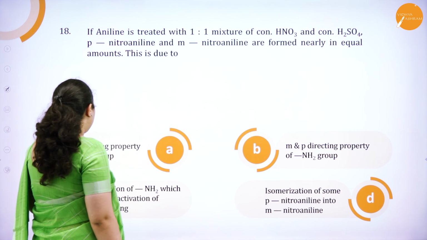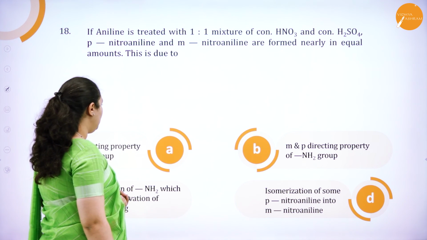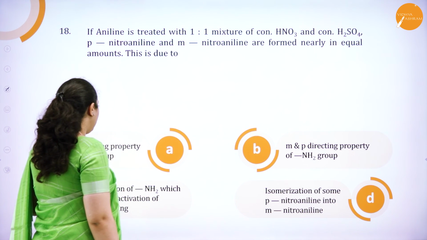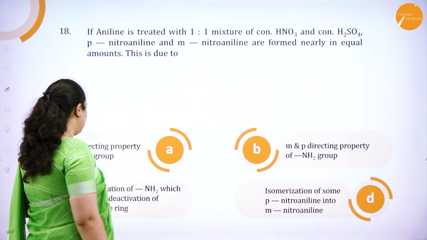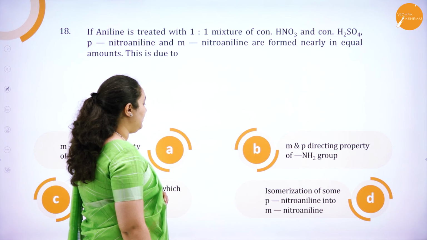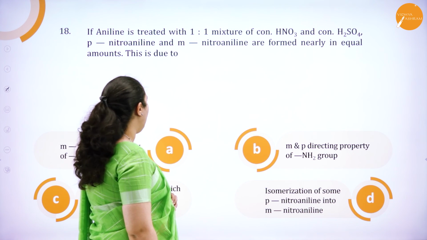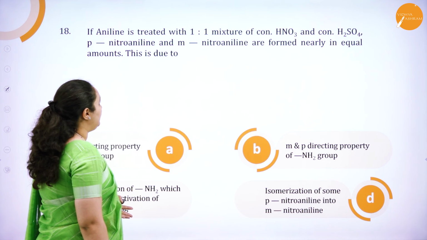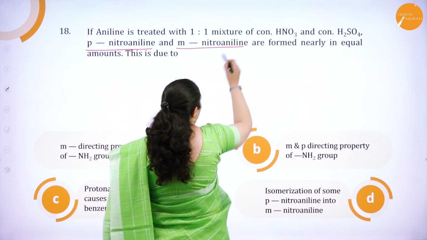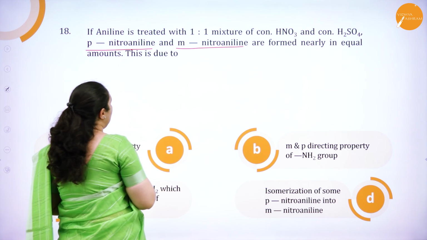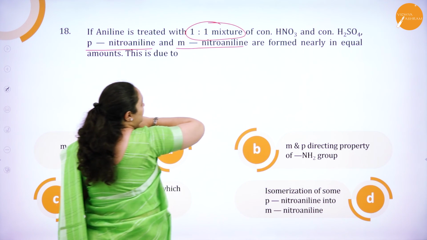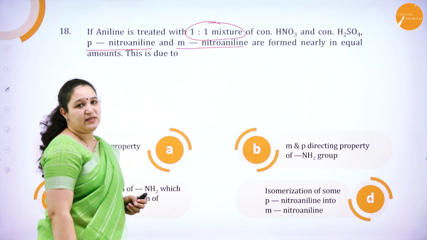Meta-directing property of NH2 group, meta and para-directing property of NH2 group, protonation of NH2 which causes deactivation of benzene ring, isomerization of some para-nitroaniline into meta-nitroaniline. So what is the correct answer here? They are asking why we are going to get para-nitroaniline and meta-nitroaniline in nearly equal amounts when it is treated with a 1:1 mixture of concentrated nitric acid and H2SO4.